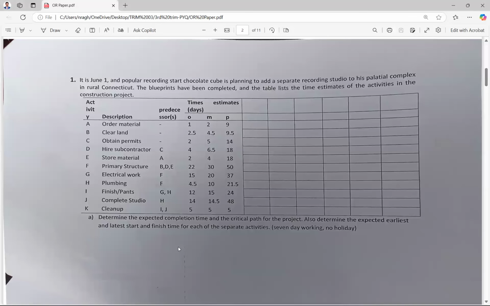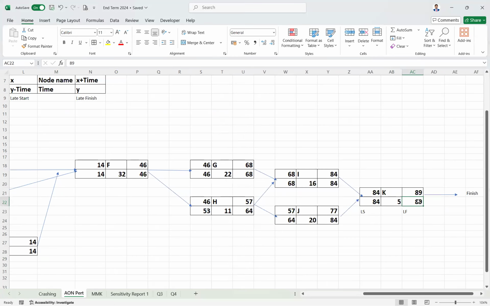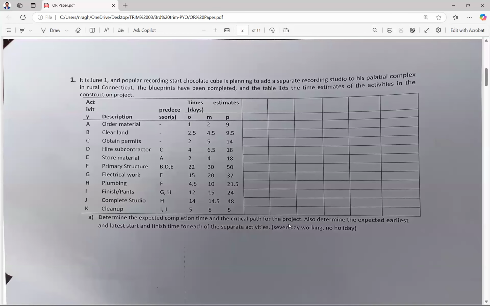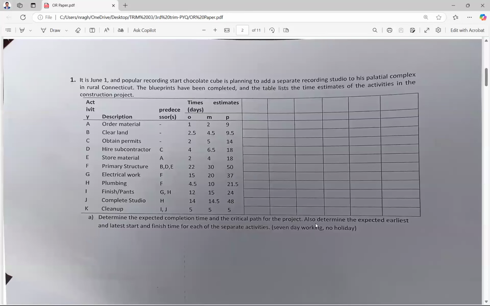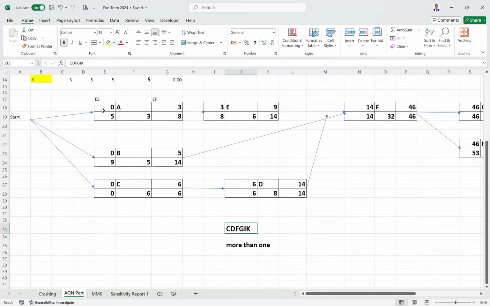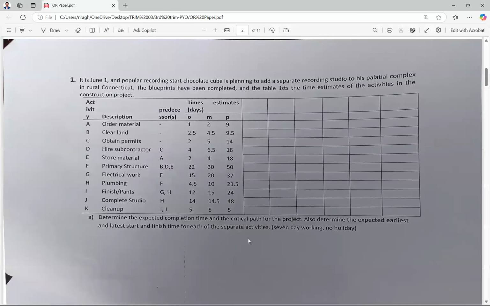Then see the question, determine the expected completion time. So what is the expected completion time? 89. Because that is the longest path and that is the maximum duration this project can take to finish. Next question is the critical path for the project. So the critical path for the project is C, D, F, G, I, and K. We have already done it. Then also determine the expected earliest and latest start and finish time for each of the separate activities. So it is already there. Earliest start, earliest finish, latest start, and latest finish we have already calculated. So A part is done, right? For A part, I think everyone is clear.